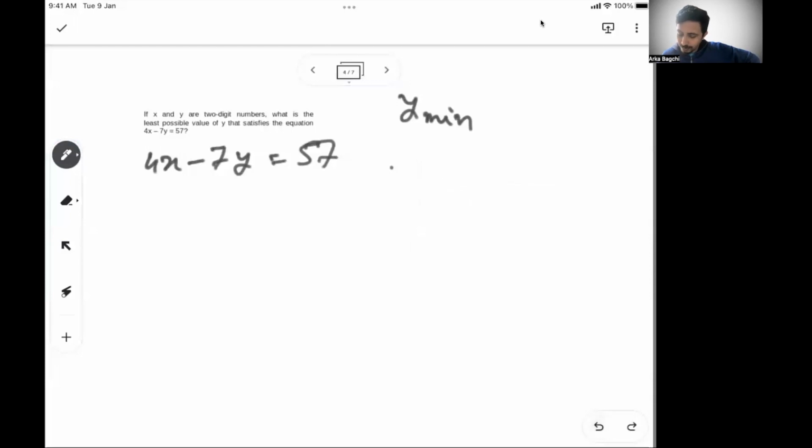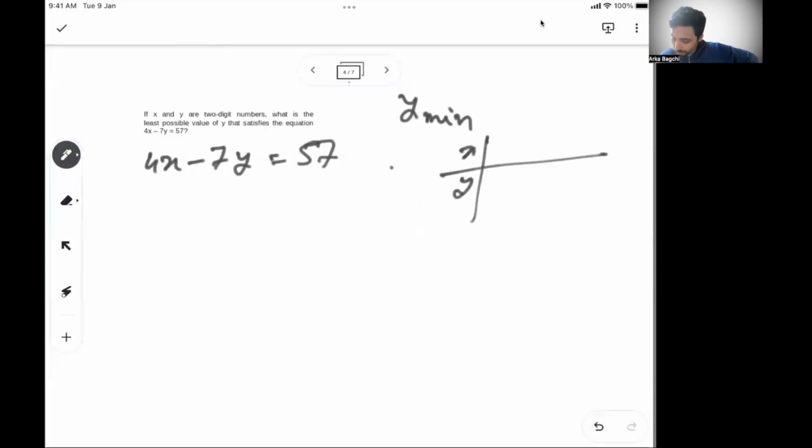Okay, so let's do it in a different way. You can think of a basic solution to start with, but if it is not directly giving you the answer right away, you may have to think a little to find the first solution.